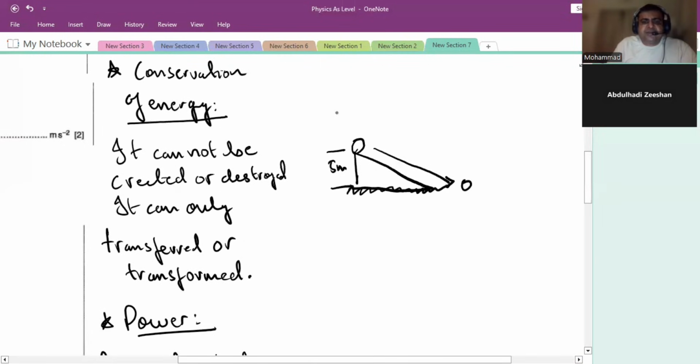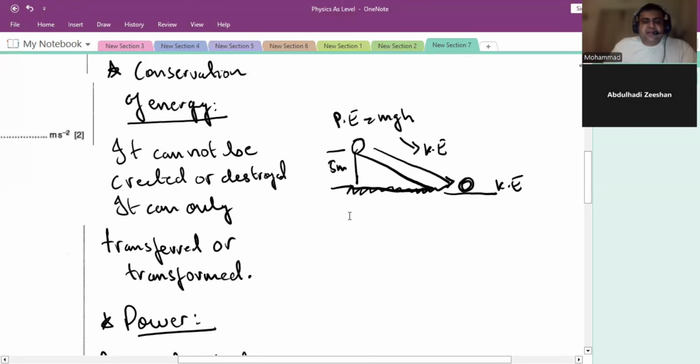So what happens? There's potential energy because there's a height and a certain mass, mgh. Potential energy converts into kinetic energy down the slope. And over here, the whole potential energy is converted into kinetic energy. Does that make sense? Yes, it makes sense.